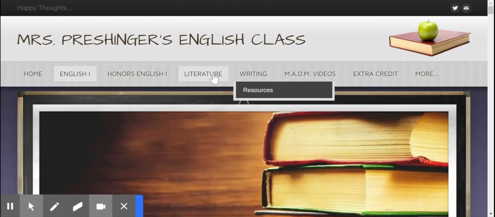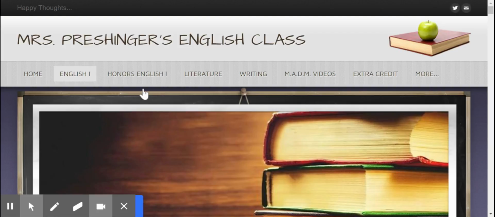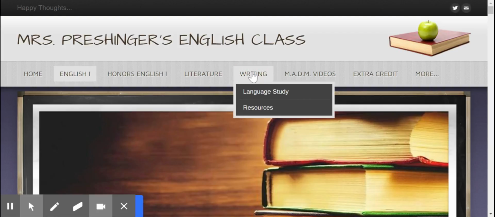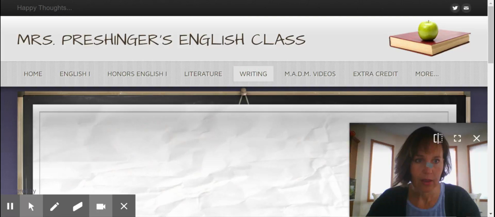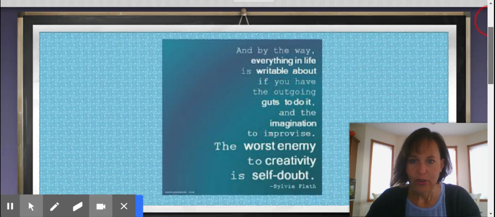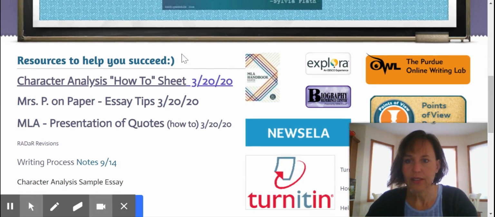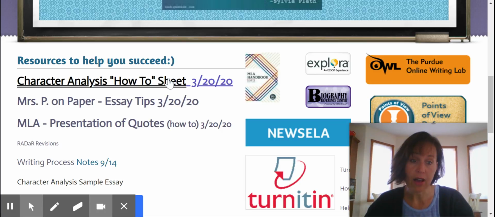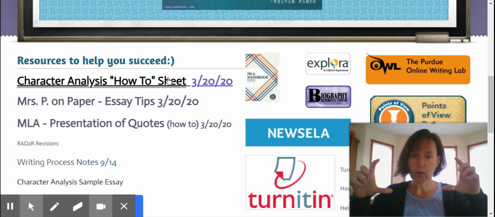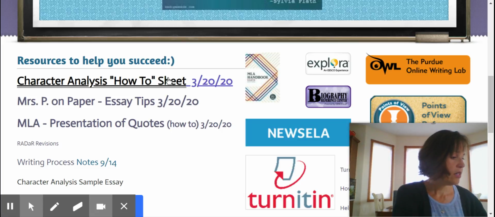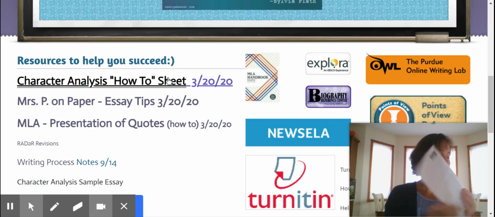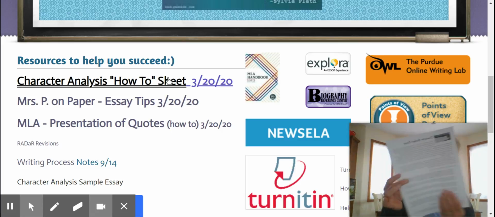Okay. And we are going to be on the writing page is where I want you at. When you get to the writing page, you're going to see I've linked the how-to sheet, which you all have. That was given to you in class a while ago. So that's where you took your graphic organizer and you moved it into a rough draft.